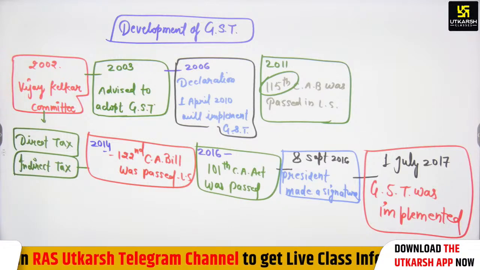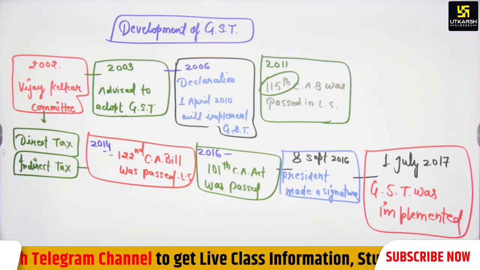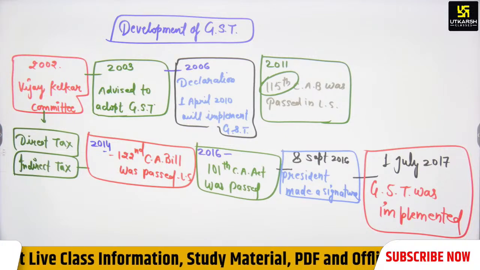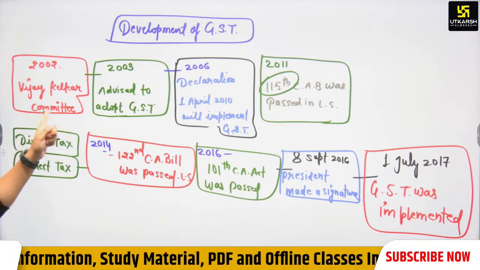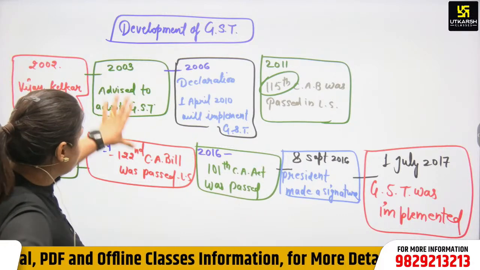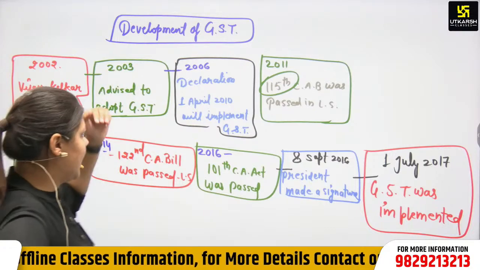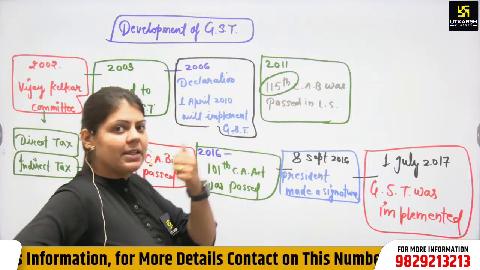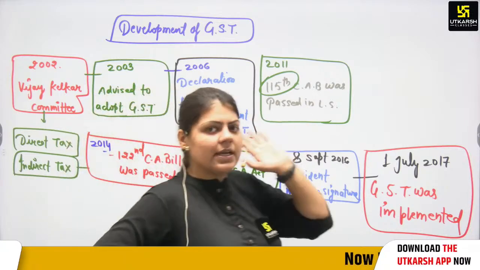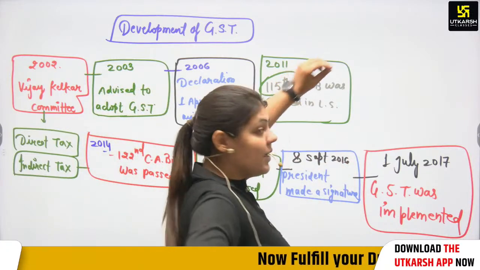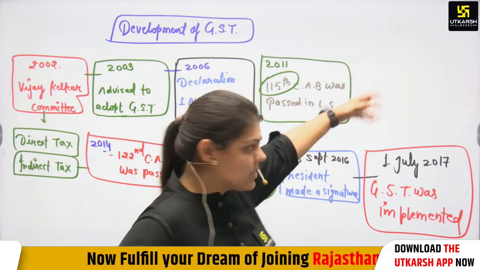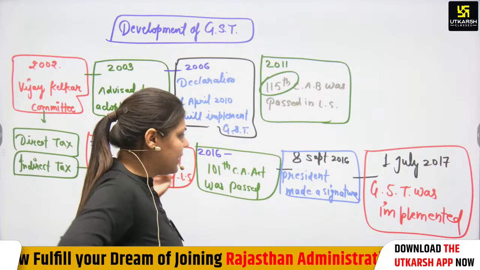Firstly, in 2002, the Vijay Kelkar committee was formed for direct tax and indirect tax. It was both a direct tax committee as well as an indirect tax committee. In 2003, this committee advised to adopt GST, but it was not implemented. In 2006, there was a declaration by the government that on 1st of April 2010 we will implement GST, but again it was not implemented. You don't need this idea, but you have to remember this. You have the idea of 101 and 122.